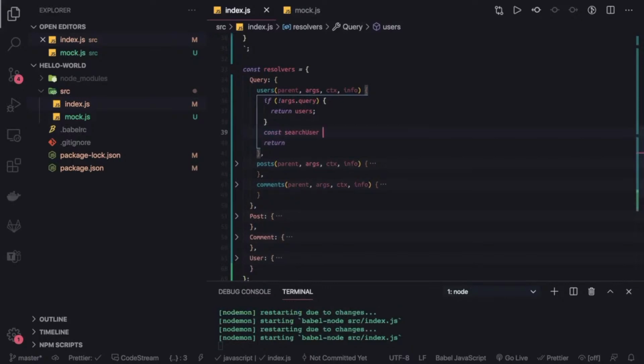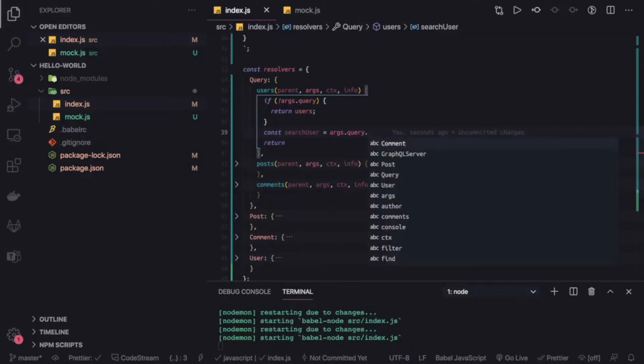searchUser, let's say. And how are we getting this? We are getting searchUser from argument.query. Argument.query is enough, I think, and we can just do toLowerCase so we can do an original compare.